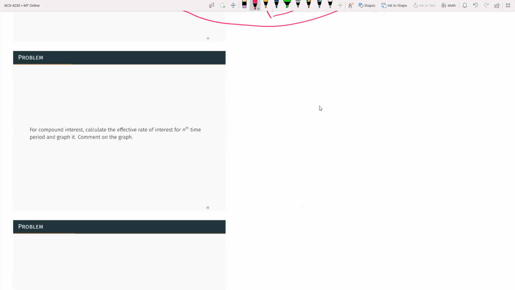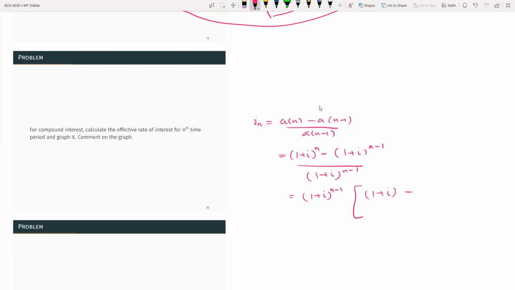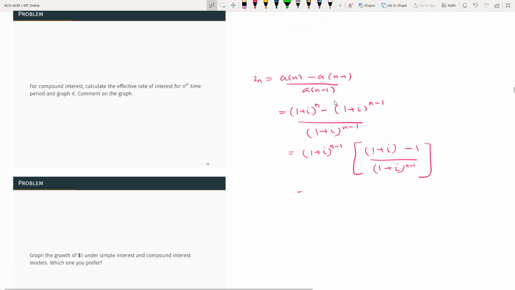Okay, so now we want to calculate the effective rate of interest for the nth time period. Basically, i_n is going to be A(n) minus A(n-1) over A(n-1). So we substitute the formula. This is going to be (1+i)^n minus (1+i)^(n-1) over (1+i)^(n-1). Now (1+i)^(n-1) is a common factor, so you can take it out, and you can cancel out the numerator and denominator.